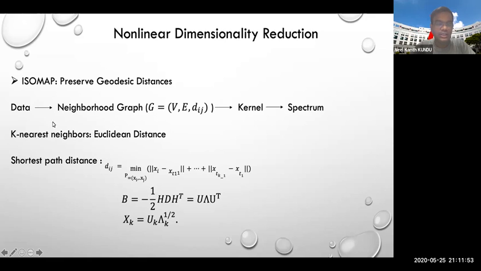For the nearest neighbors, Isomap approximates the geodesic distance with the corresponding Euclidean distance, and for the faraway points, the shortest path distance is calculated to approximate the geodesic distance as shown here. And then from the squared distance matrix, B is calculated, where H is the Householder matrix, and the eigenvalue decomposition of this B matrix, taking the top k eigenvectors and eigenvalues, gives the Isomap embedding of our data.